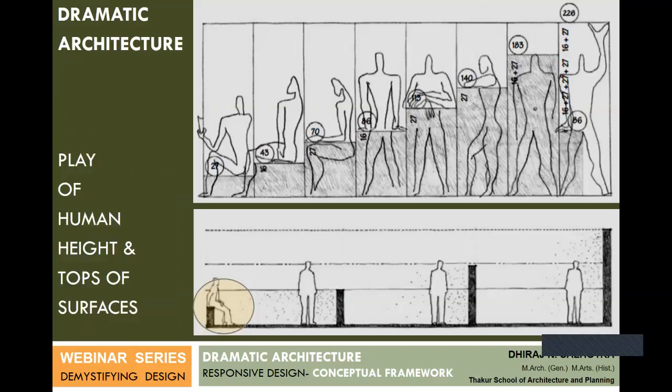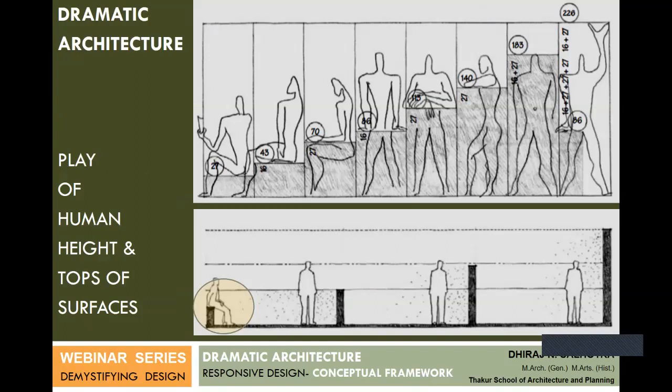Next important thing to cover is the human height. You have to understand how humans respond to different levels. I think it was elaborately decoded by Corbusier when he talked about the modular man. He gave very specific, very stringent dimensions, and anticipated 1.8 meters, or 6 feet, as the height of an individual.